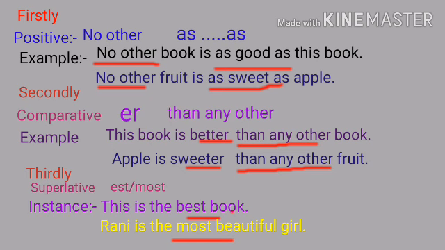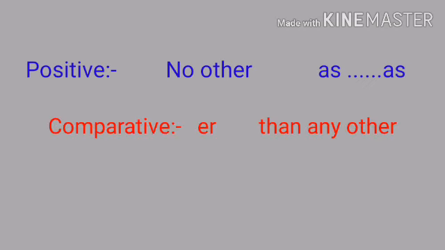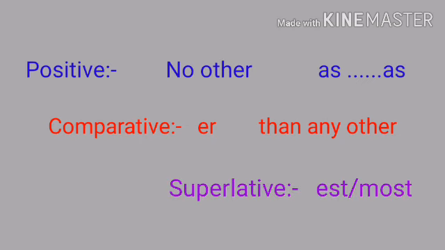So, when the sentence begins with negative, you must remember the key words: in positive, no other, as, as; in comparative, er and than any other; and in superlative, est.